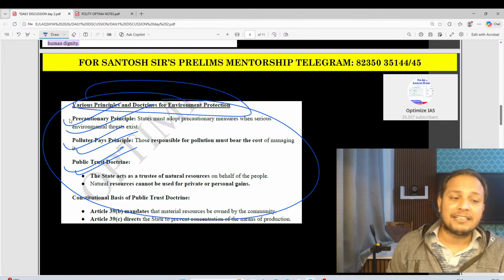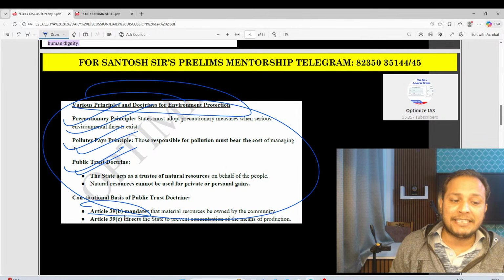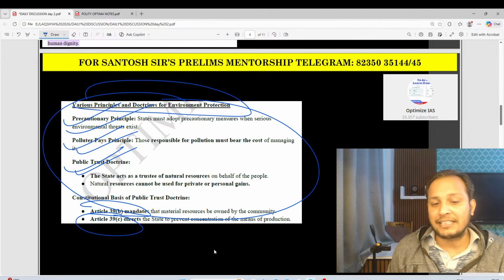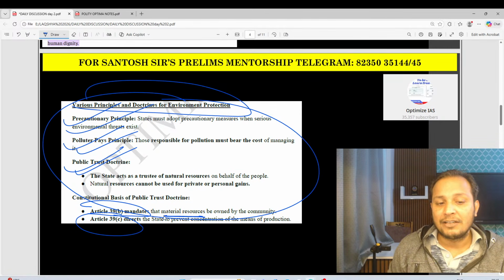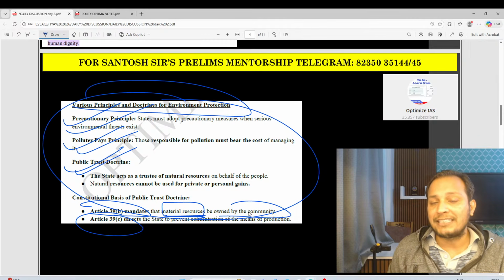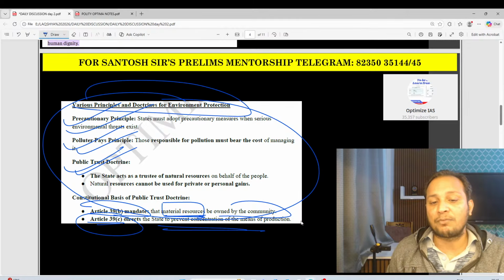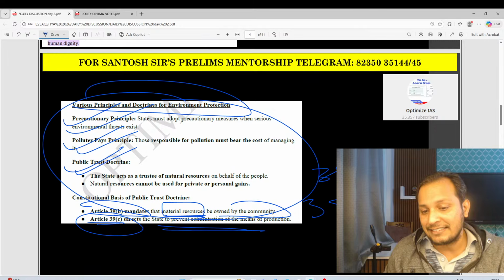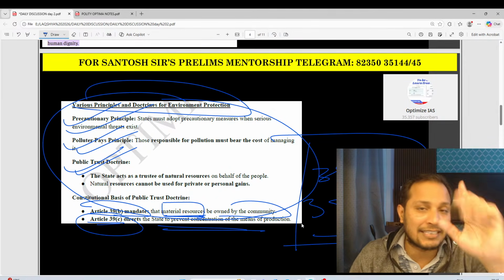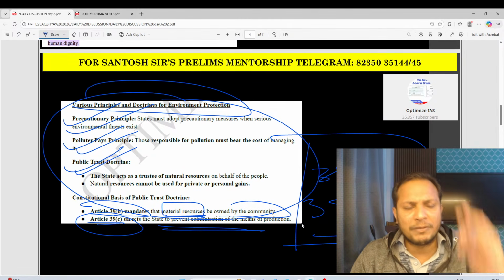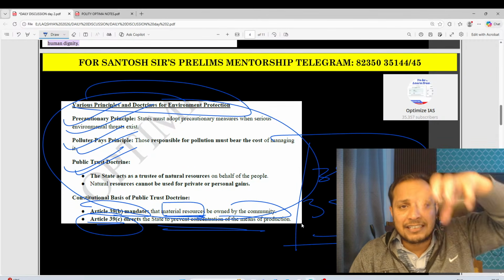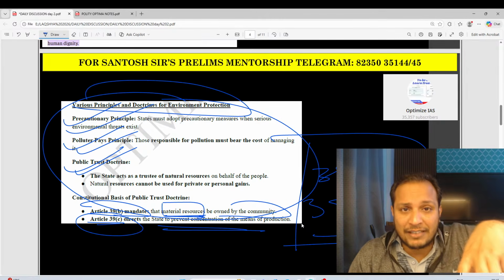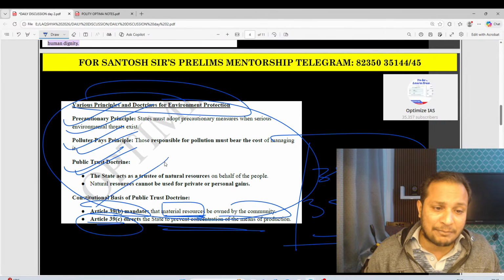Okay, so guys, here 2 articles which are important are 39B and 39C. What does 39B say? That the material resources of the country are owned by the community. And 39C says what? State should prevent concentration of wealth and the means of production. So 39B and 39C are also very important this year. Please do prepare Article 39B and 39C. Very high chances you may get Article 39C. 39C is what? Concentration of wealth is prevented. And these 2 are DPSP.